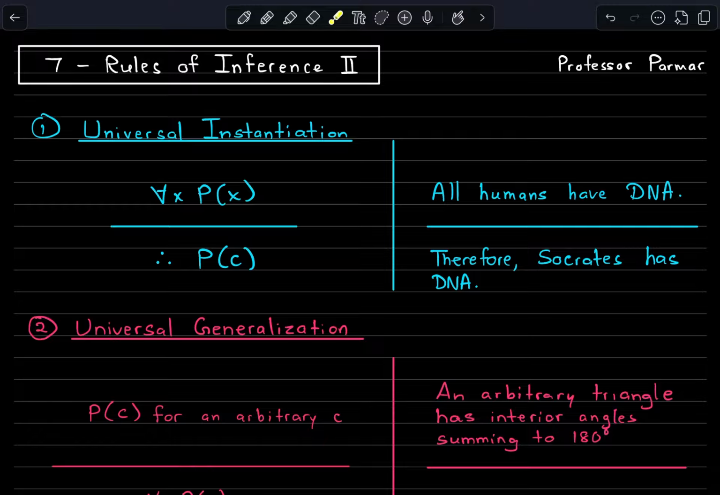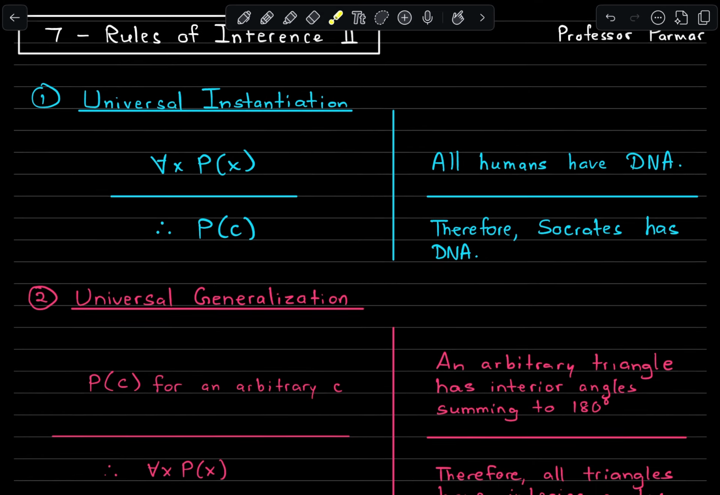You can instantiate this for any arbitrary c. You can just say there's someone who has DNA. You can instantiate this for a specific person like Socrates, anybody who's within this domain of all humans or all animals or all beings, whatever it is. So that's universal instantiation.